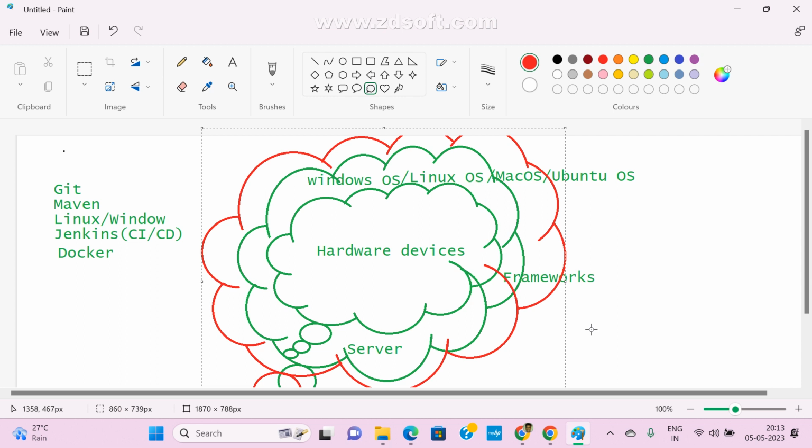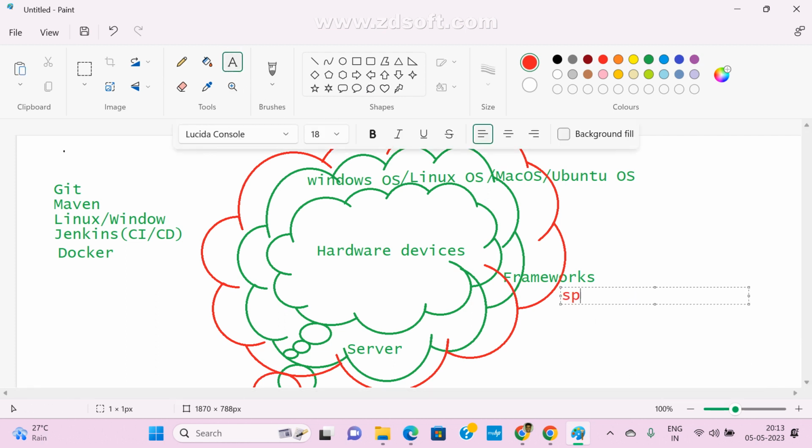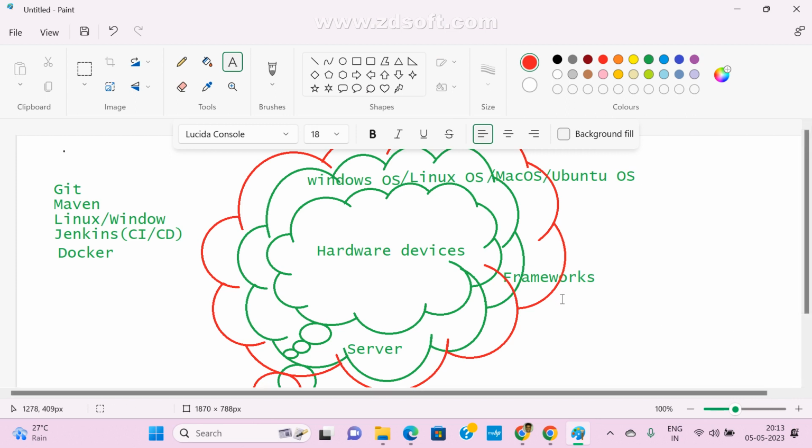That is based on your requirement, UI level or GUI level. There are different ones. For example, if you come to Java, there are different frameworks available: the Spring framework, the Hibernate framework. These are the different frameworks. Actually, in older days, each and everything they were writing as Java classes, right?